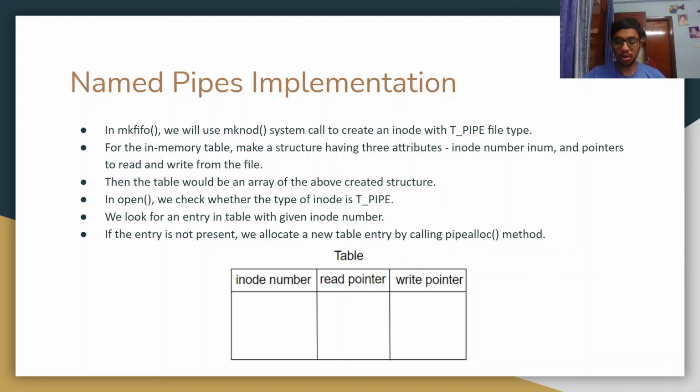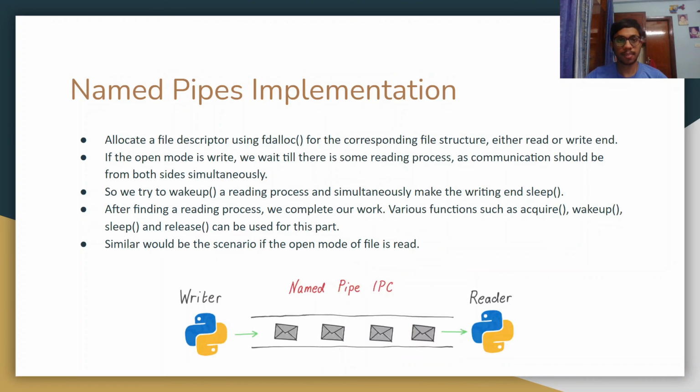In the open system call, we handle the case of opening a named pipe. So if the type of the inode is T_PIPE, we look for an entry in the table with the given inode number. If the entry is not present, we allocate a new table entry by calling the pipealloc method, which returns a pair of file pointers, that is for reading and writing. Next, we allocate a file descriptor using fdalloc for the corresponding file structure, that is the read or write end.